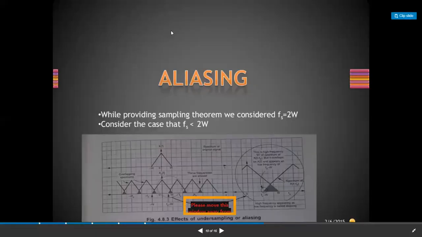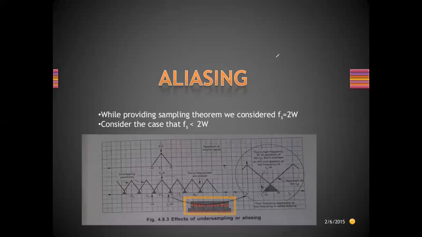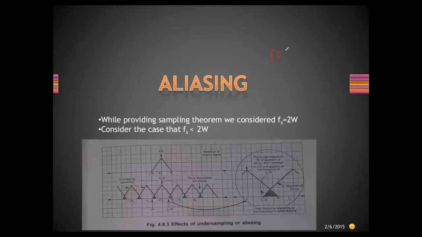So basically, aliasing is nothing but a distortion effect that is caused due to the loss of some relationship. The ideal relationship is mentioned here, that the sampling frequency should always be greater than or equal to twice the maximum frequency of the incoming signal. If this condition fails, what will happen? At the receiver, these pulses will overlap. Can you see this? The adjacent information is getting overlapped on each other. Now this diagram is explained in the frequency domain, not in the time domain. Okay. So this overlapping area is called the aliasing error.